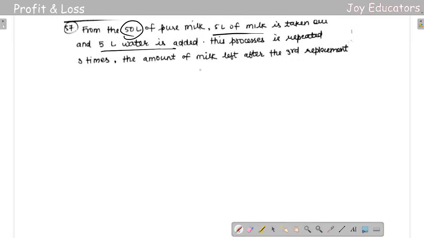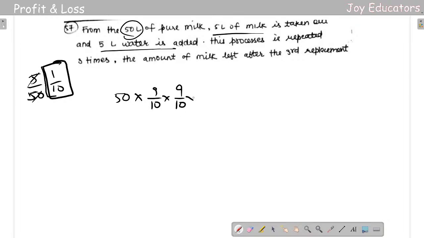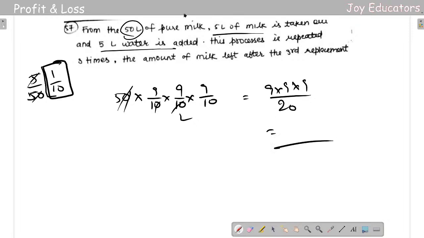Now the amount of milk left after the third replacement: 5 out of 50 is 1/10. If 1/10 is taken out, 9/10 remains. Again 9/10, again 9/10. So 50 into 9/10 into 9/10 into 9/10. Check what answer comes.